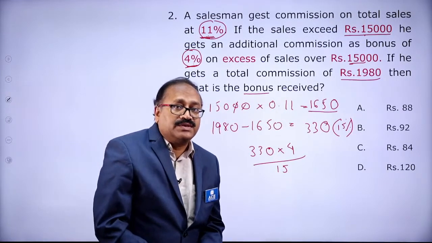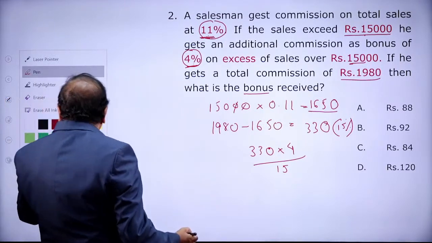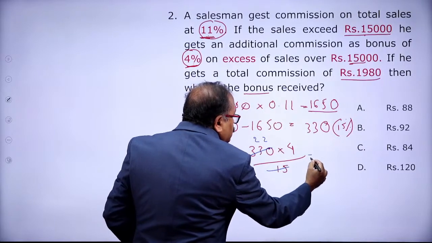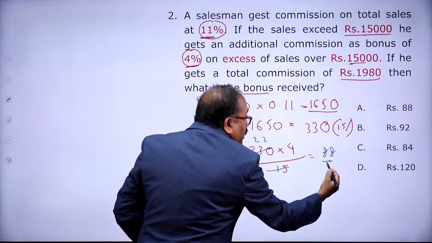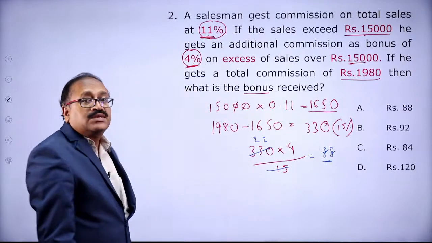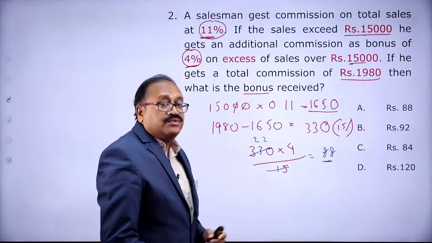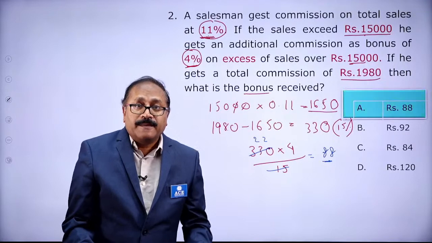That's over, my friends. So let's look at this one. How do we cancel this part? Here 15 twos are 30, 15 twos are 30, and 22 into 4 comes to 88. My option choice is A. And what is this 88? Bonus received, 88. Option choice A.